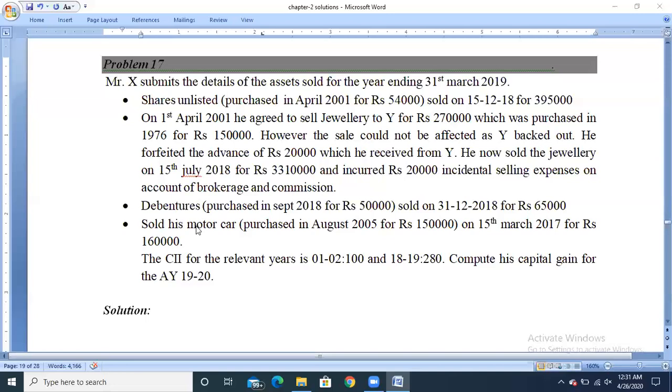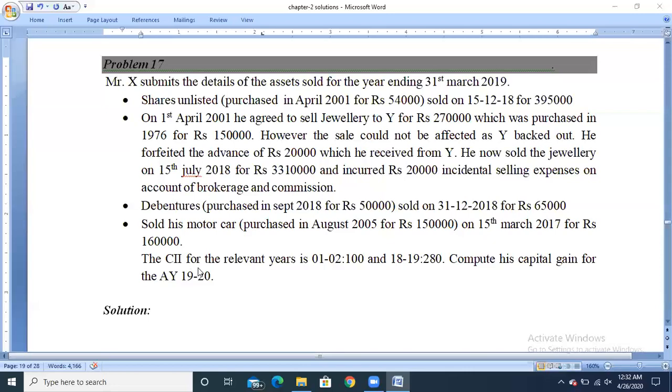Any movable property except jewelry which is used for personal use will not be treated as a capital asset as per Section 2(14). I'm repeating, any movable property except jewelry, if it is used for personal use, will not be treated as a capital asset. Here, the motor car is not a capital asset.